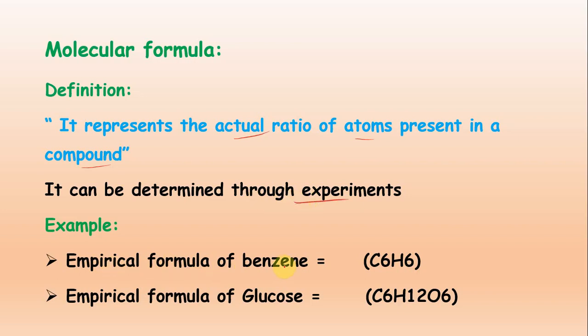For example, the molecular formula of benzene is C6H6. The molecular formula of glucose is C6H12O6. Oh sorry, I wrote empirical formula, but this is the molecular formula. So this is the molecular formula of benzene, and the molecular formula of glucose is C6H12O6.